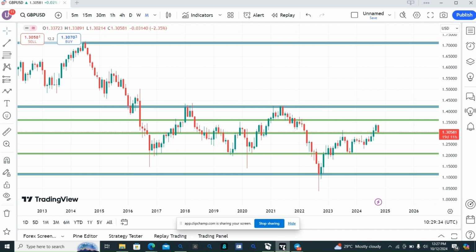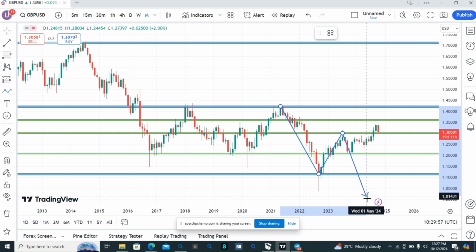Today we're starting on Gbpusd, starting on a monthly high time frame. You can see what the market is doing on monthly time frame. The market created this lower low, okay, but closed this zone, created another lower high. So we expected this market to do what? To create at least equal low or break it and create lower low. But it didn't do that.